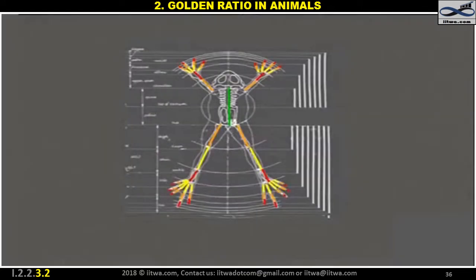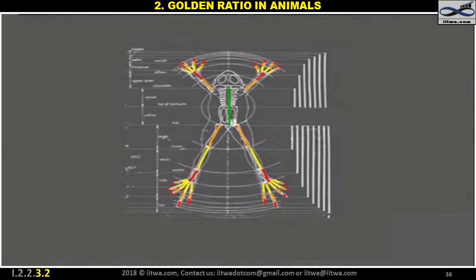The proportion in many animals. In the world, we can witness numerous animals having proportions of 0.382, 0.618, and 1.618. The body of a frog, when stretched fully, shows an absolute ratio of 0.382, 0.618, and 1.618.